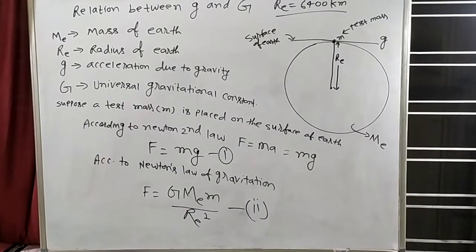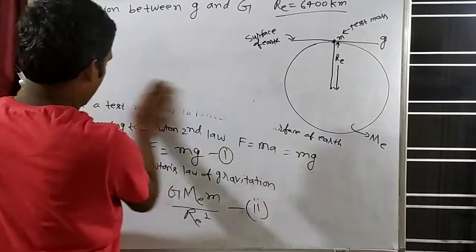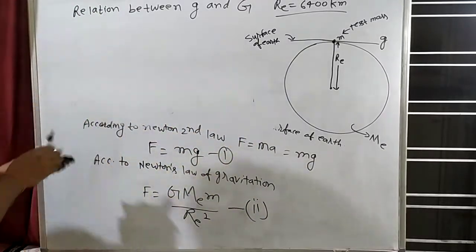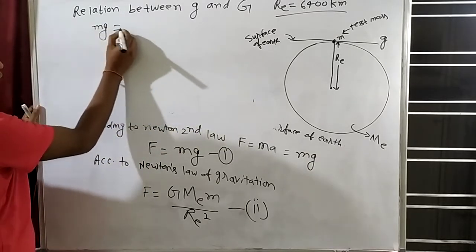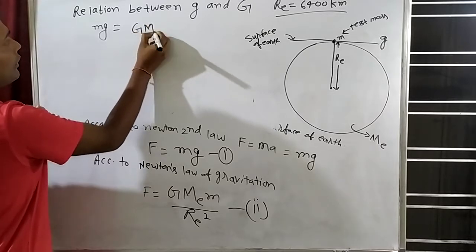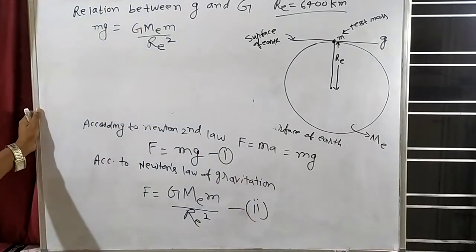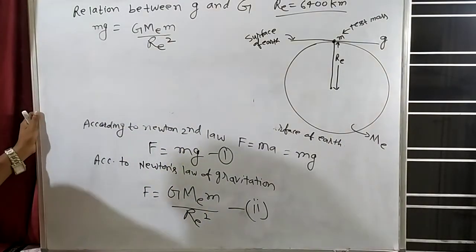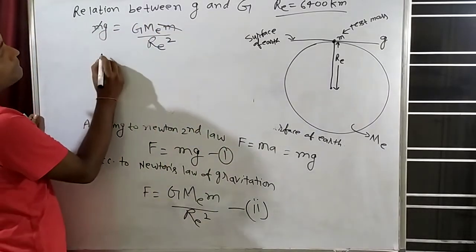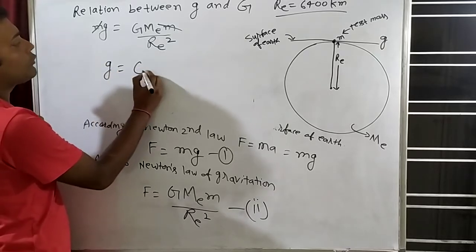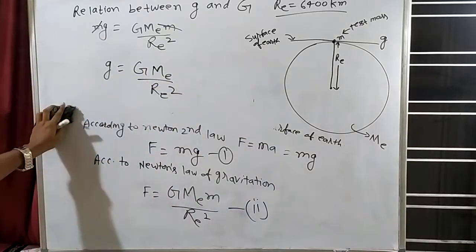So can we write, see here, that since LHS is the same, RHS will also be the same. So mg is equal to G m1 m2 by RE square, because I am making RHS the same. This small m will cancel. So what will be left? Small g is equal to capital G capital ME by RE square. Can we write up to this?